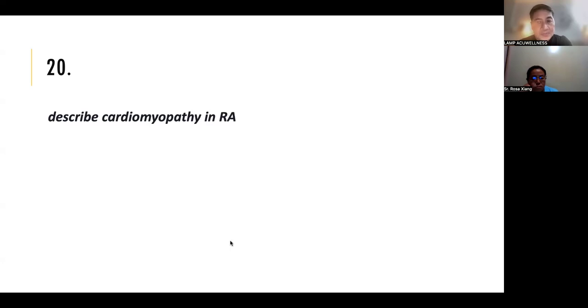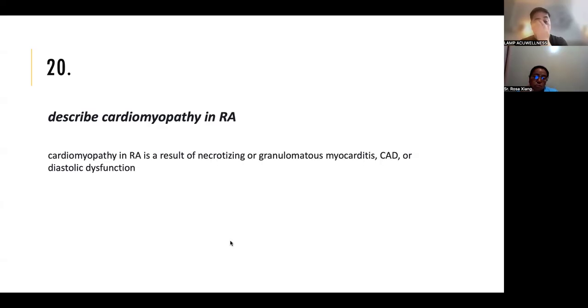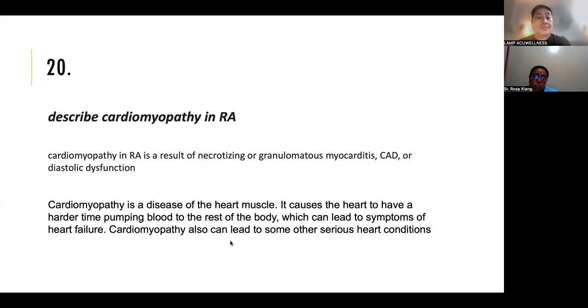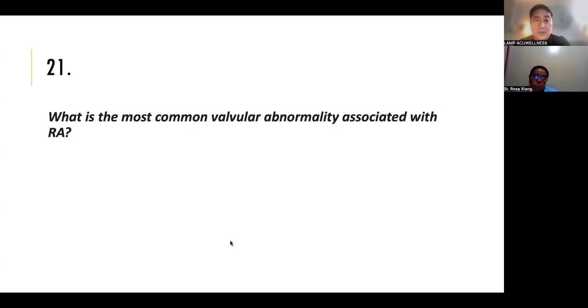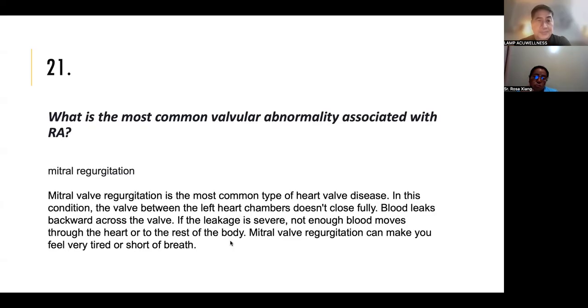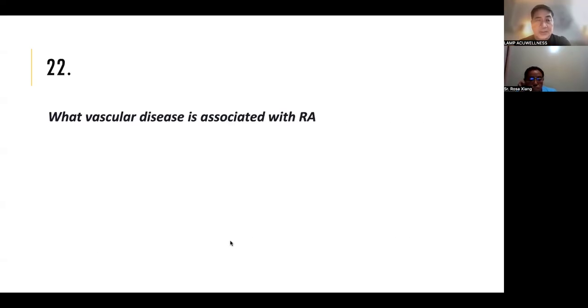Okay. Cardiomyopathy. Cardiomyopathy in RA is a result of necrotizing or granulomatous myocarditis, CAD, or diastolic dysfunction. What is the most common valvular abnormality associated with RA? Mitral regurgitation. Yeah, this is the most common type of heart valve disease. Let's be quick. The patient feels very tired and shortness of breath.